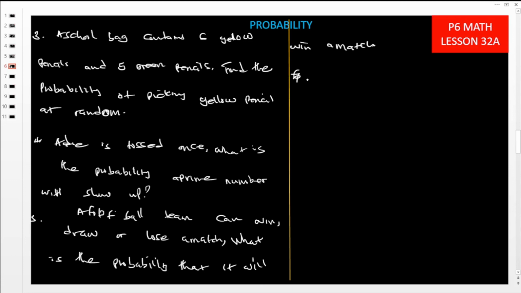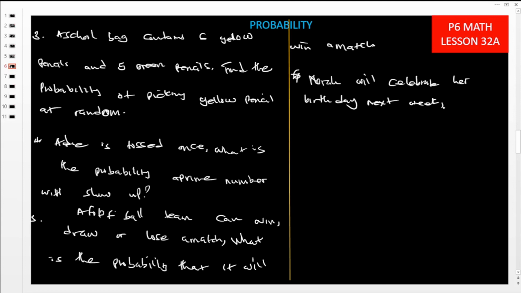Number 6. Nora will celebrate her birthday next week.